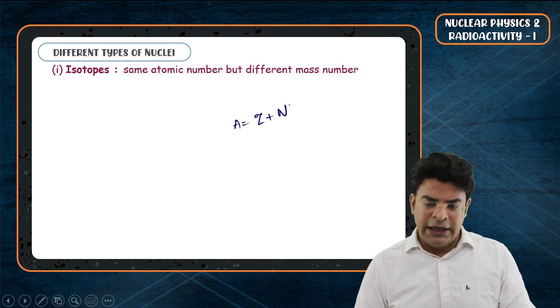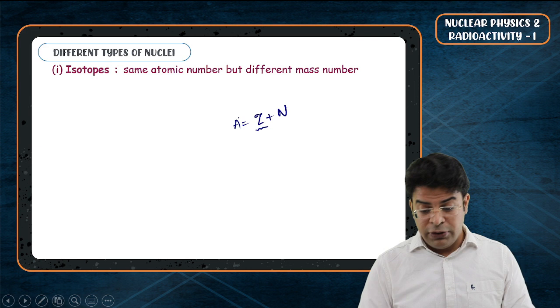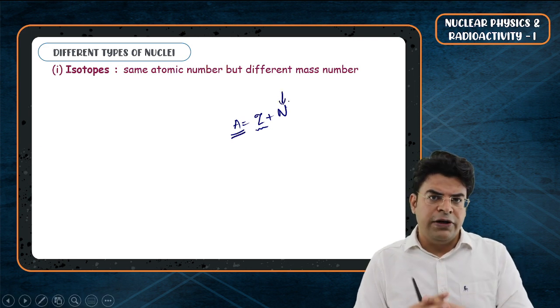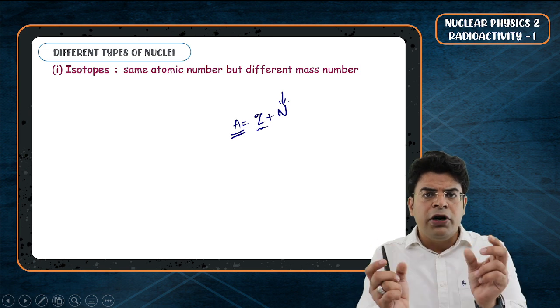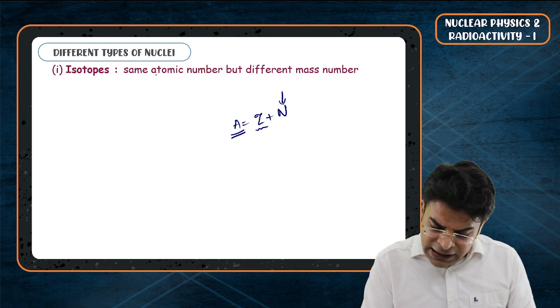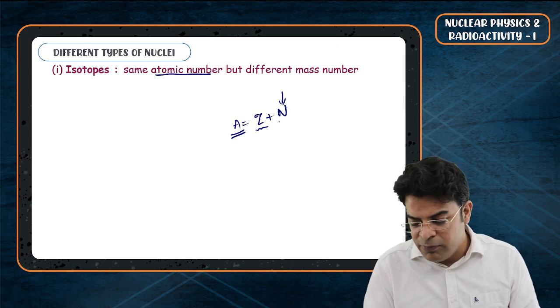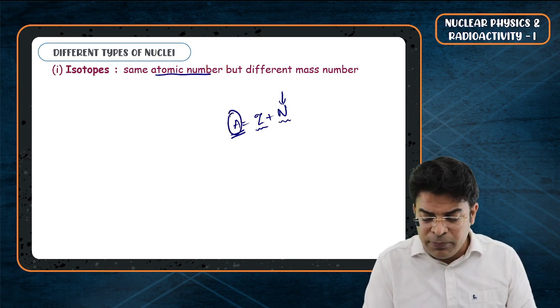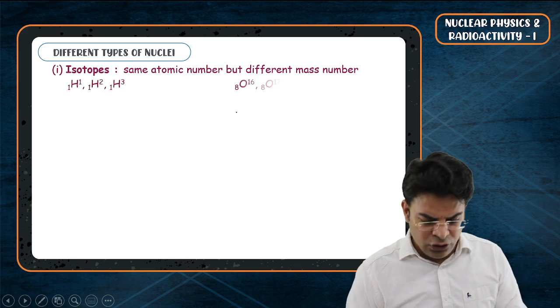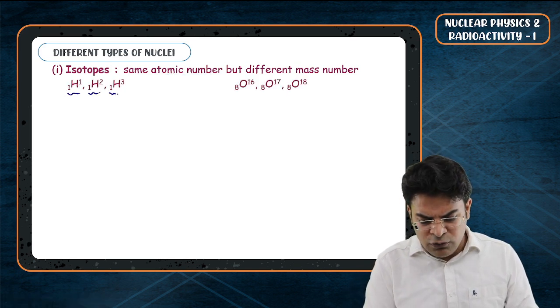If I am saying that same atomic number but different mass number, it means that the number of neutrons have to be different. So when I say that two particular nuclei are isotopes, it means that they have the same number of protons but different number of neutrons, hence they end up having different mass number. Some examples of isotopes are 1H1, 1H2, 1H3.